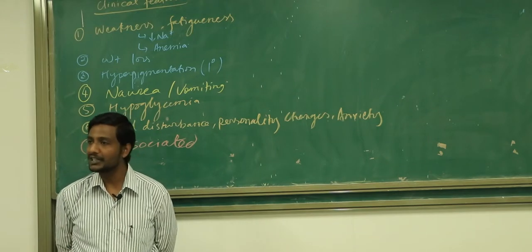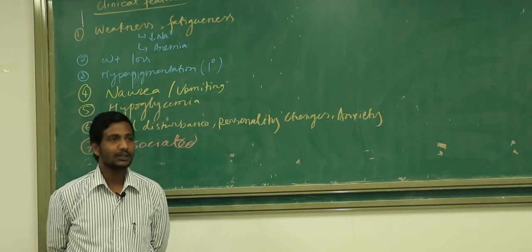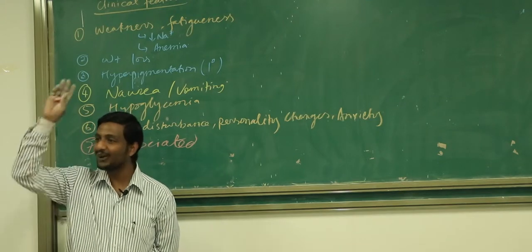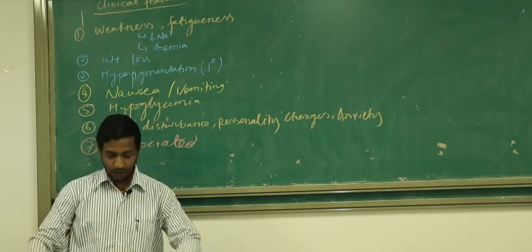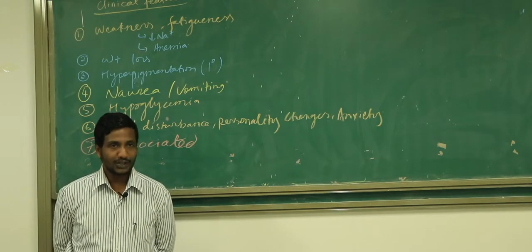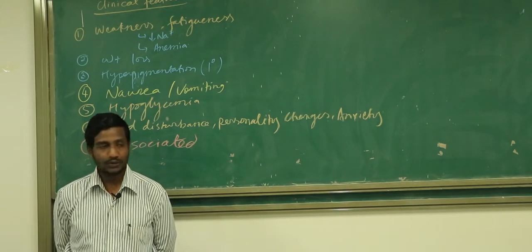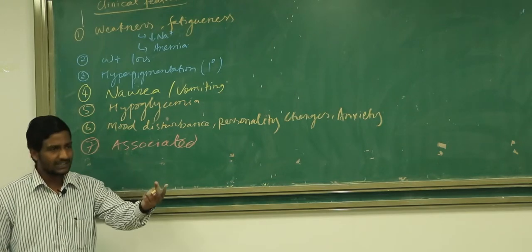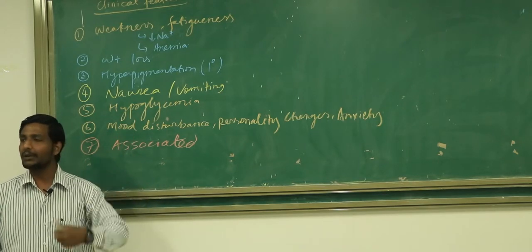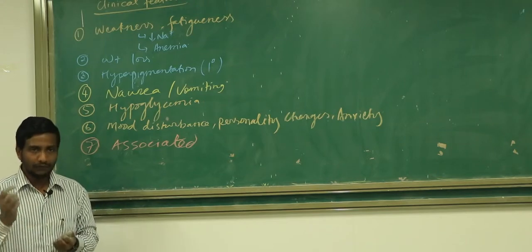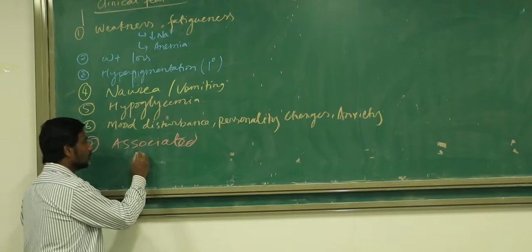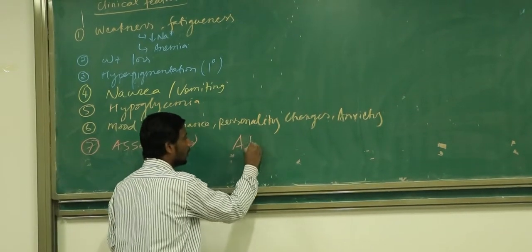Have you heard the name pernicious anemia? Right. Have you heard Hashimoto thyroiditis? Right. So don't give me lots of very uncommon names. Have you heard vitiligo? Vitiligo is also an example of autoimmune disease. So there will be lots of association with autoimmune diseases: pernicious anemia, vitiligo, Hashimoto thyroiditis, type 1 diabetes mellitus should be on the tip of your tongue. In fact, there is one particular name of the disease. We call it autoimmune, right?